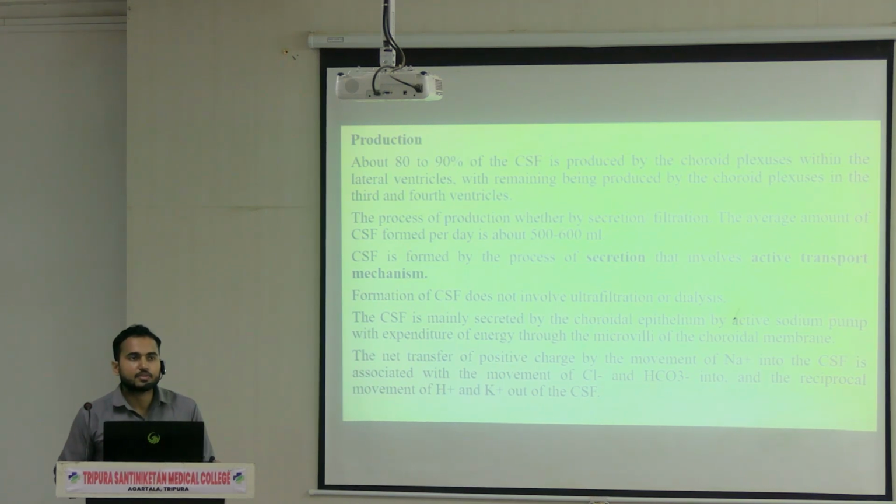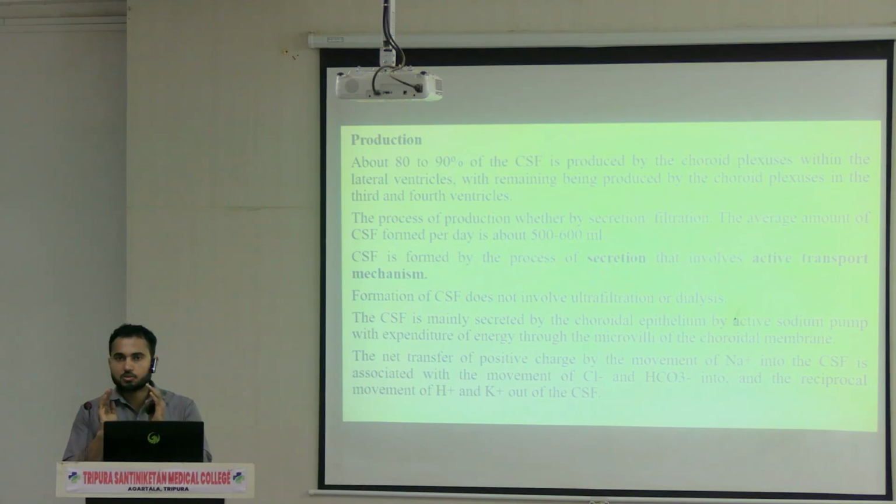So how is the CSF produced? Any idea? Before going to the production of the CSF, let me tell you one thing. Approximately 500 to 600 ml of CSF is produced per day. But the total volume of CSF in an adult is approximately 150 ml. So where does the rest go?